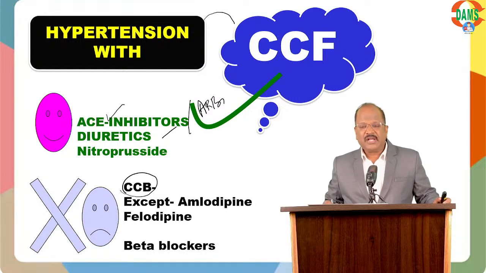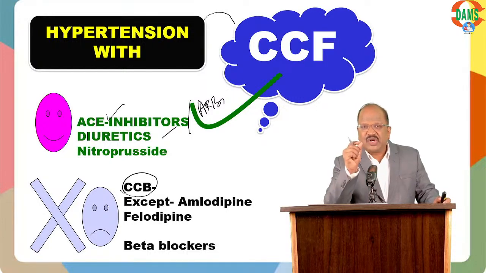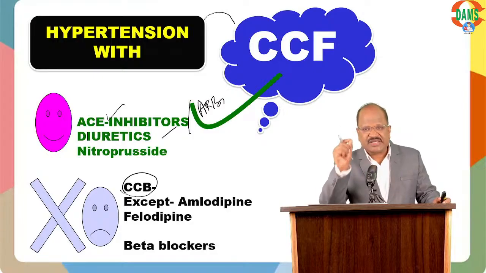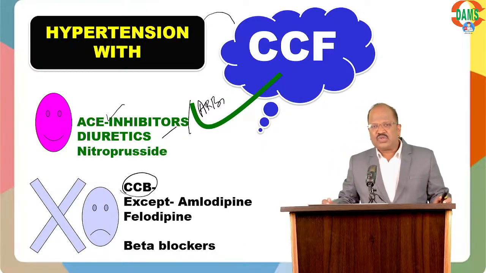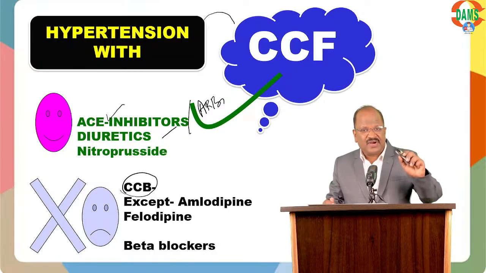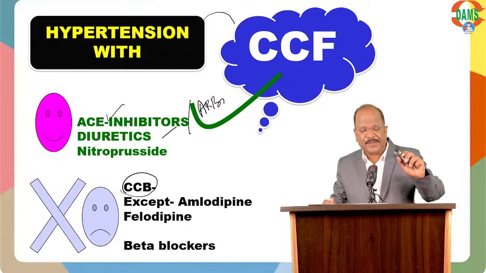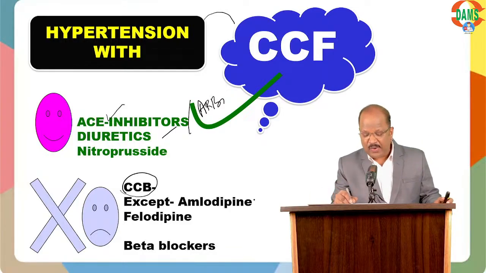What Goodman and Gilman says, CCBs are not suitable for treatment of hypertension in CCF. Usually CCBs are not preferred in the presence of heart failure. Exception, amlodipine and felodipine. It is an important point actually.